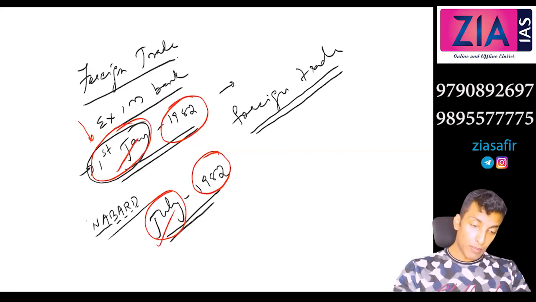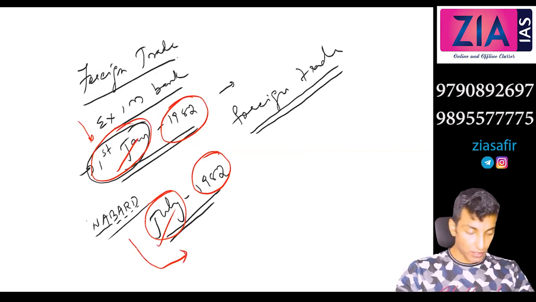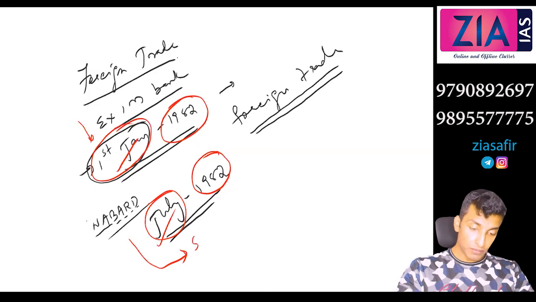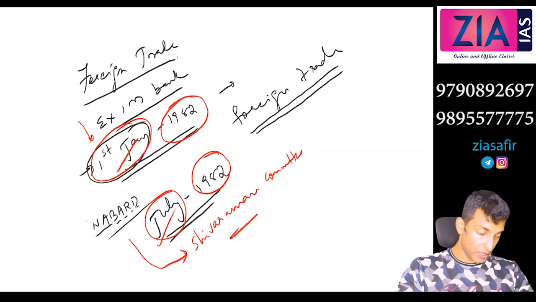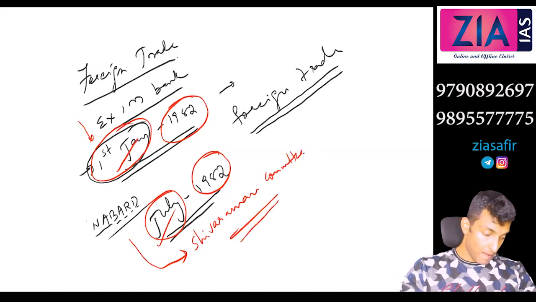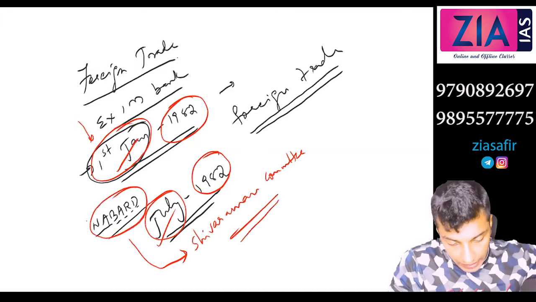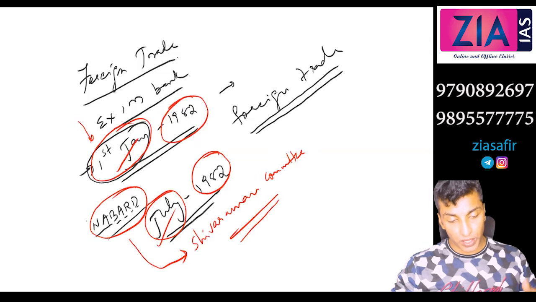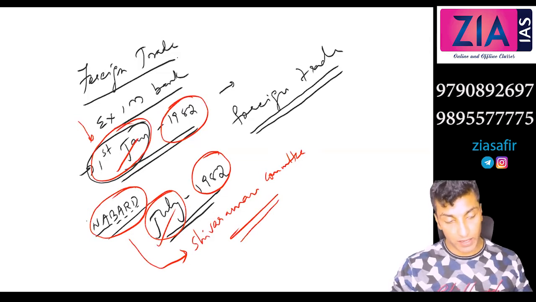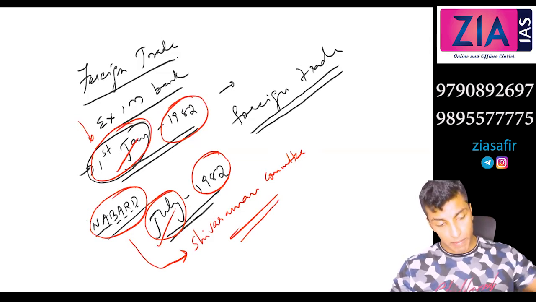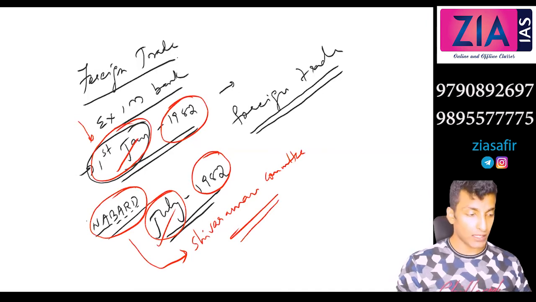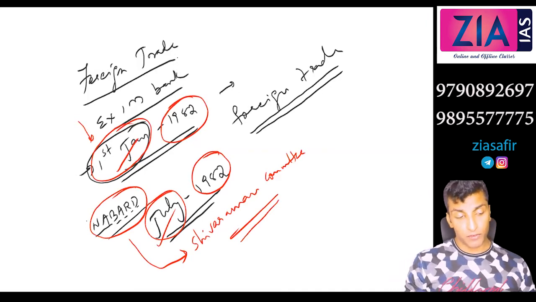It was established on the recommendation of which committee, NABARD? Again a previous question. Shivaraman Committee. So here, can you get a loan from NABARD directly? You cannot. Here also only refinance is provided. So NABARD will give loans to banks and financial institutions, and will ask them to lend to the farmers.